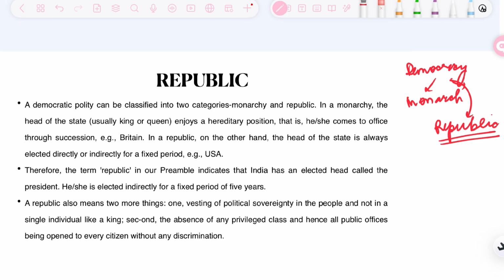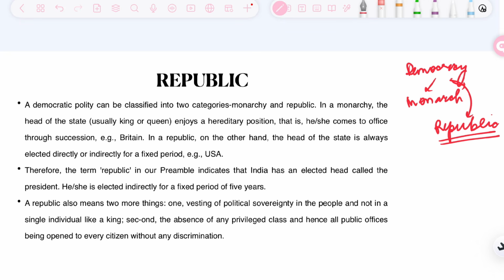In republic, the head of the state as well as the head of the government, both are elected by the people. When we talk about the republic, a democratic polity can be classified into two categories, that is monarchy and republic. In a monarchy, the head of the state enjoys a hereditary position, that is the son of the king will become king. That is, he or she comes to office through succession.